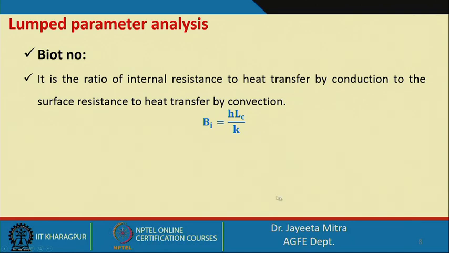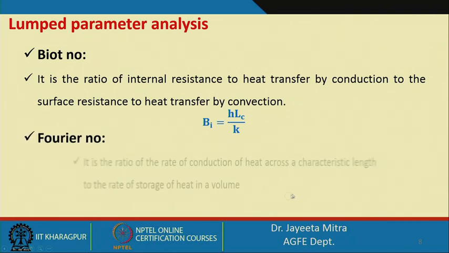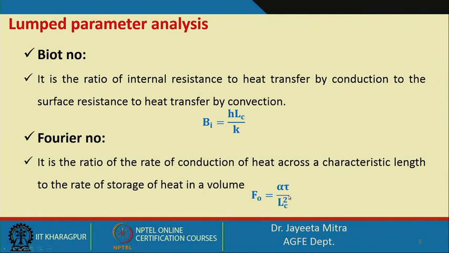So, H into L C by K. And Fourier number is the ratio of the rate of conduction of heat across a characteristic length to the rate of storage of heat in a volume.